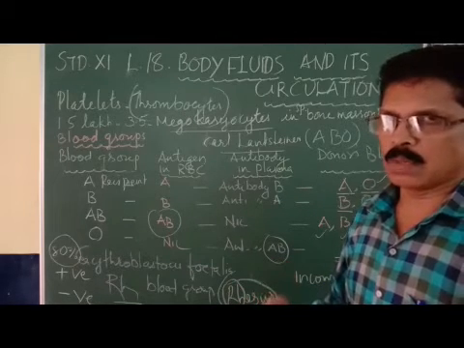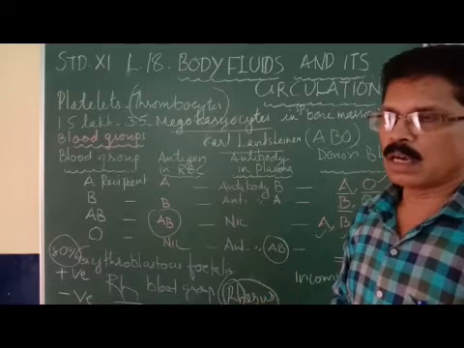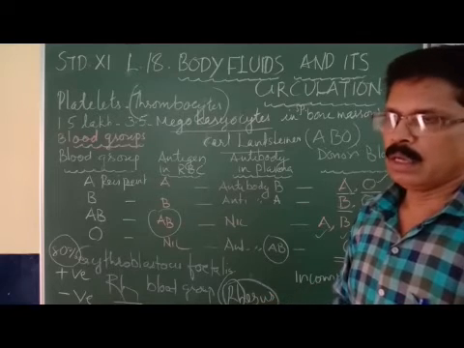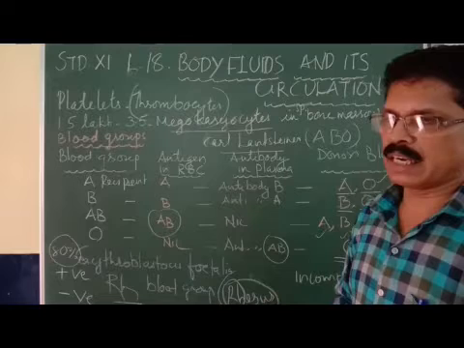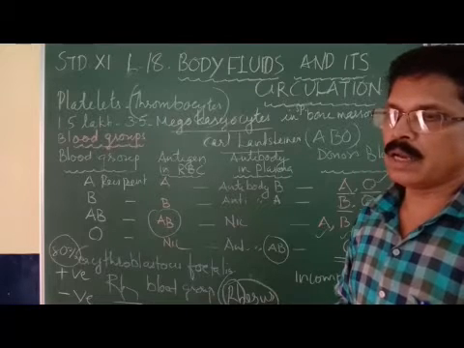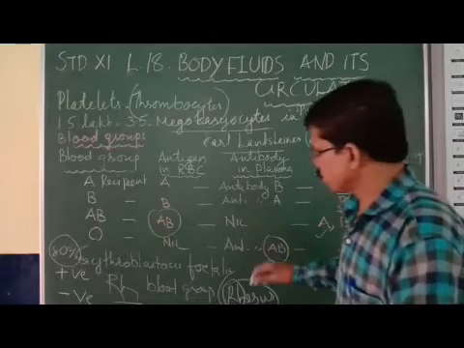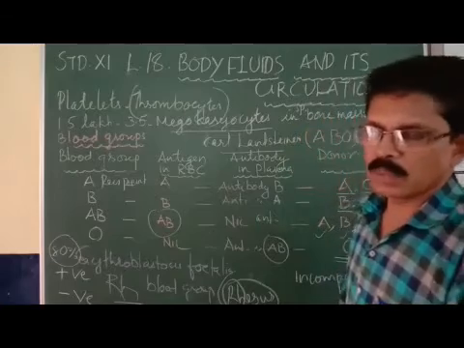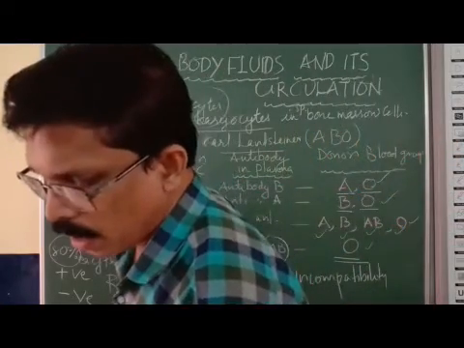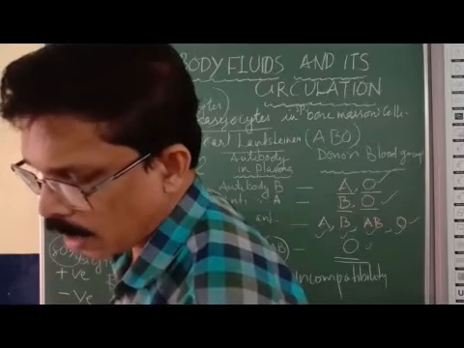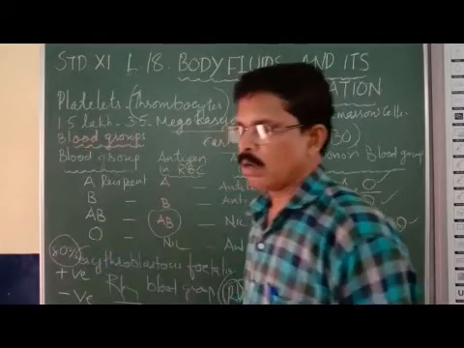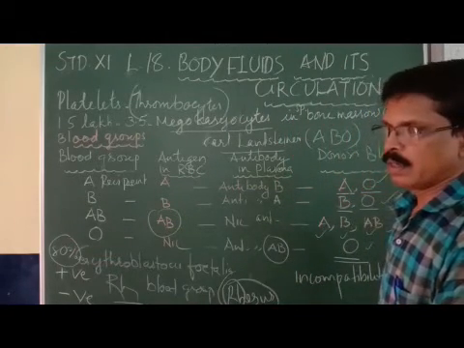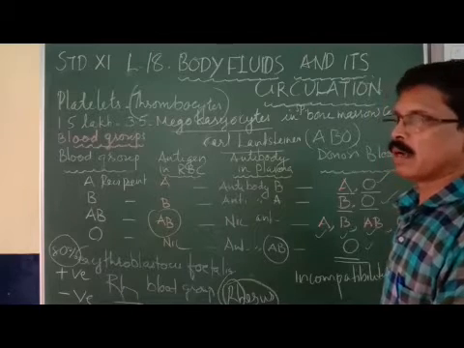When an RH negative mother's blood receives the RH positive antigen from the fetal blood, then inside the body of the mother there develops antibody. What is produced in the mother's blood? Antibody. This antibody is very crucial for the mother's blood, and what will happen? This will destroy the fetal blood.